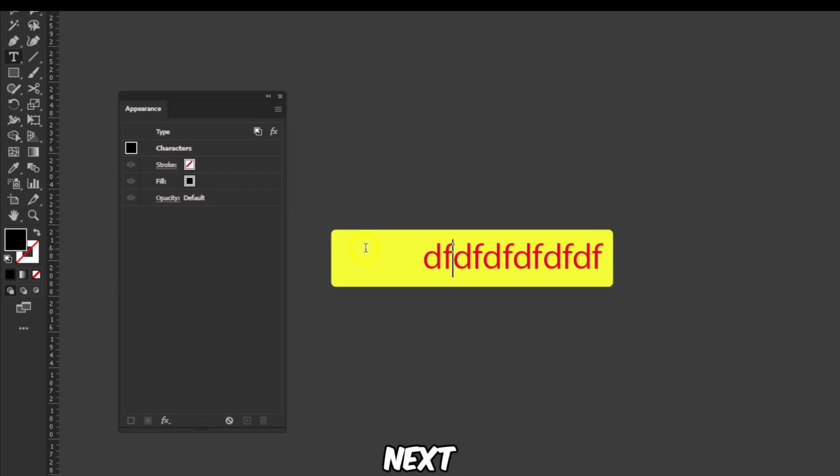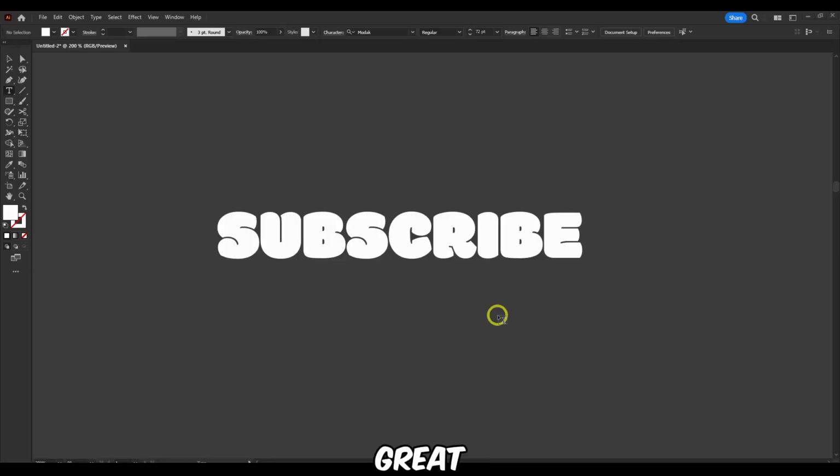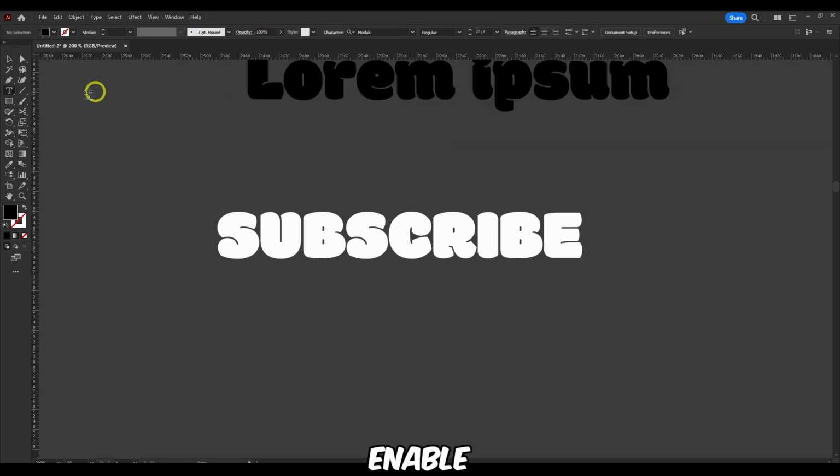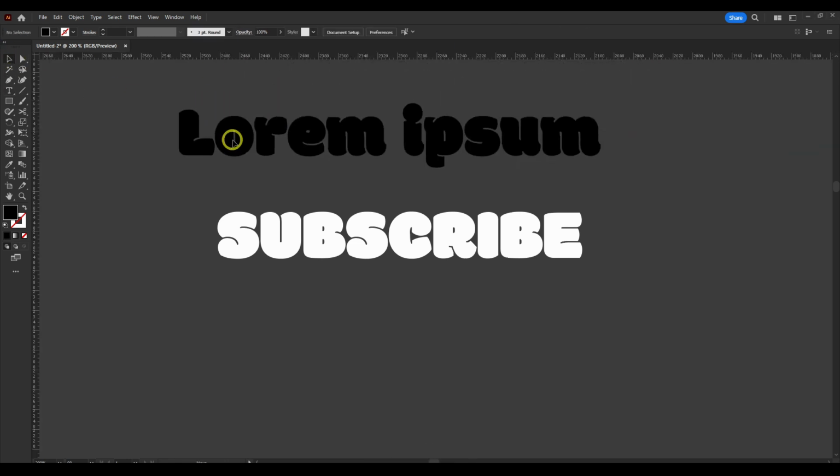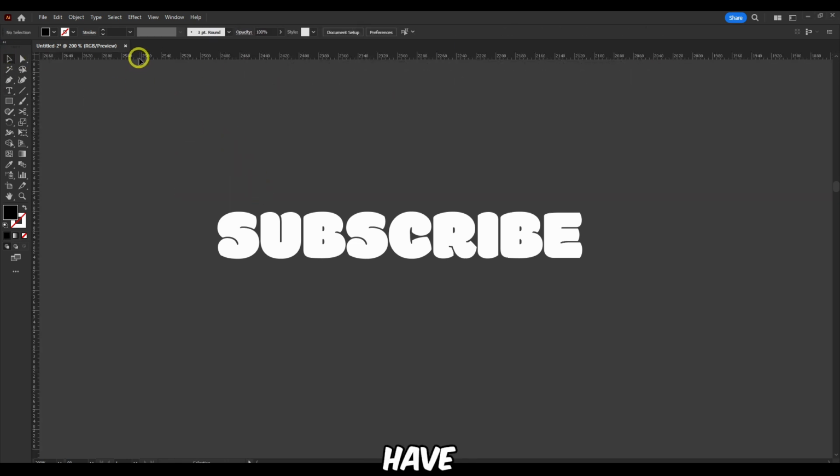Now let's move to the next tip. Now another great tip I learned is to use smart guides. So press on your keyboard Control R to enable, and now you have smart guides here.